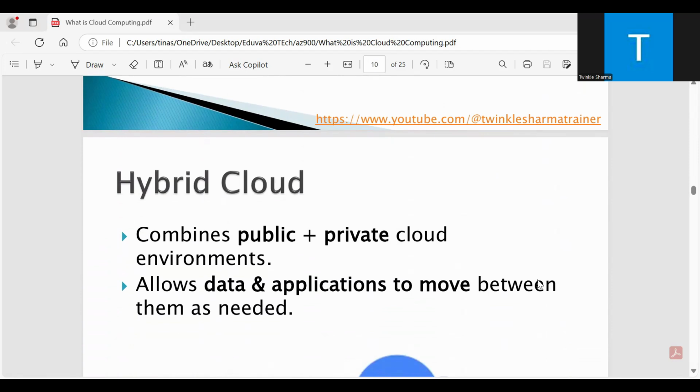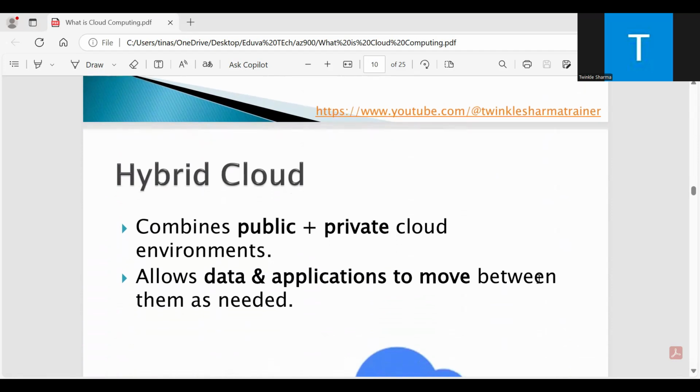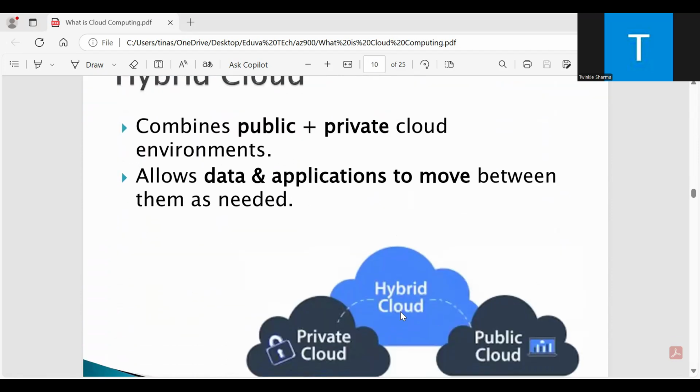Then we have the hybrid cloud, which combines public plus private cloud, right? It allows data and applications to move between them as needed. A hybrid cloud environment can be used to allow a private cloud to surge into increased temporary demand by deploying public cloud resources.